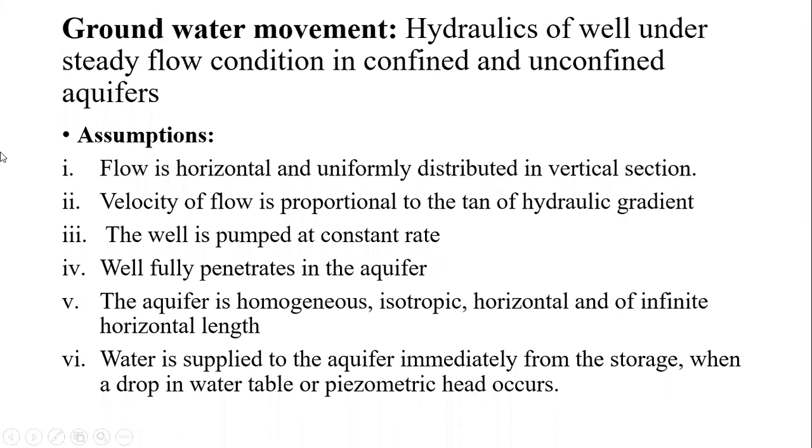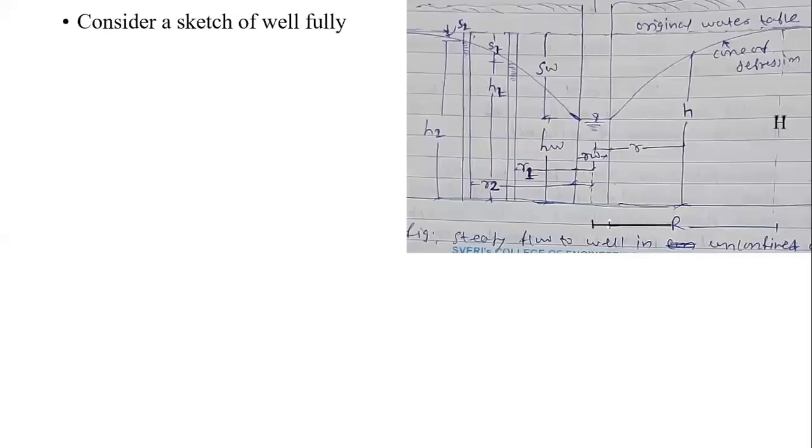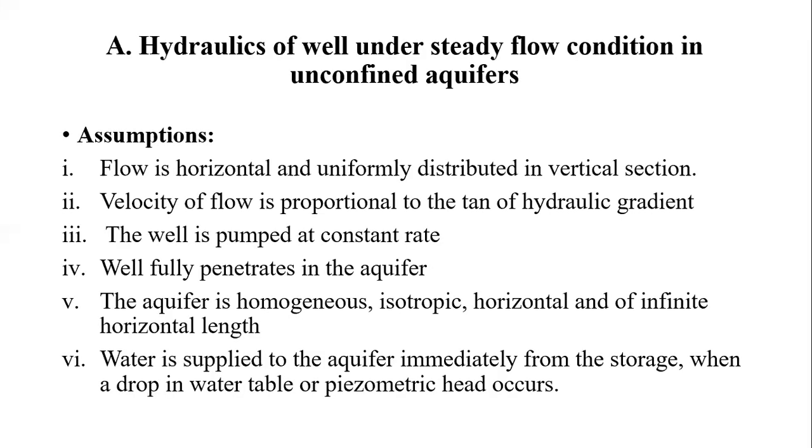Okay, so those are some of the common assumptions, considering which the derivations have been derived. Now we'll start the derivations. Firstly, we'll consider the well penetrating completely inside an unconfined aquifer. So we'll consider the first case A, the hydraulics of a well under steady flow condition in an unconfined aquifer. That is, when the well is penetrating an unconfined aquifer, how is the discharge correlated?